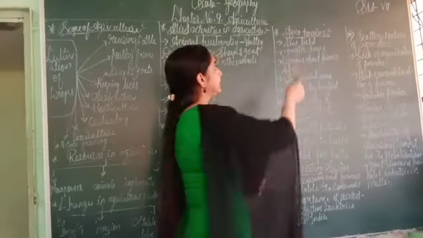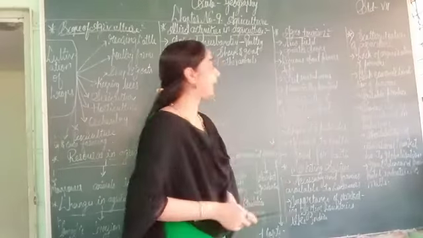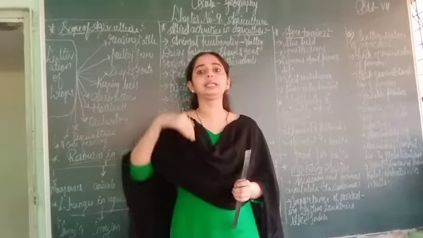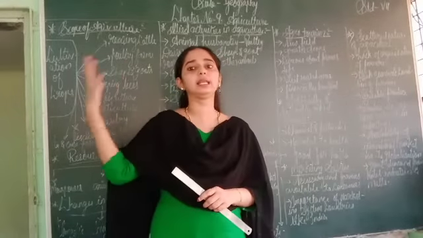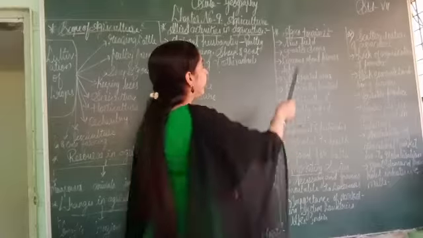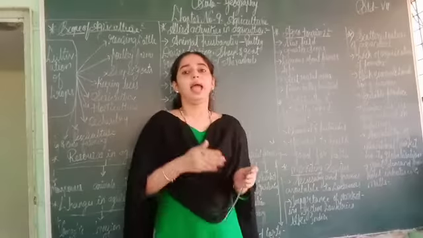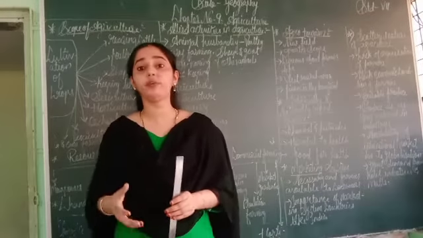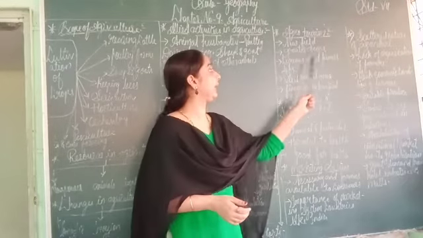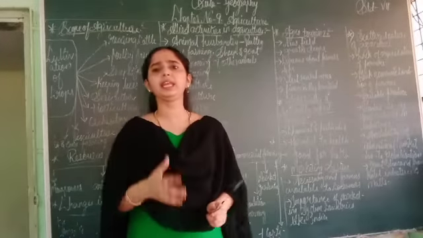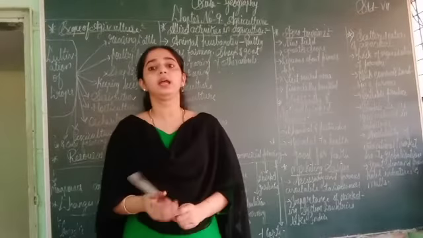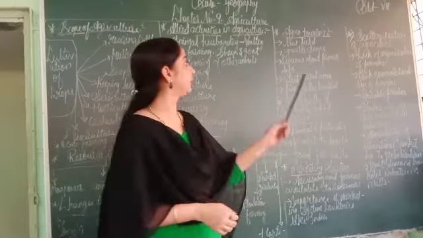Next topic is agro-tourism. Agro-tourism means people who come from other countries or other states to see the farming or agriculture. The first point is a new field. Agro-tourism is a new field of tourism, so it has a greater scope. It has a very great scope because in the tropics there is a greater scope for agro-tourism.